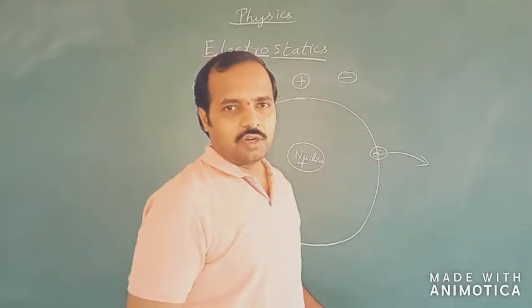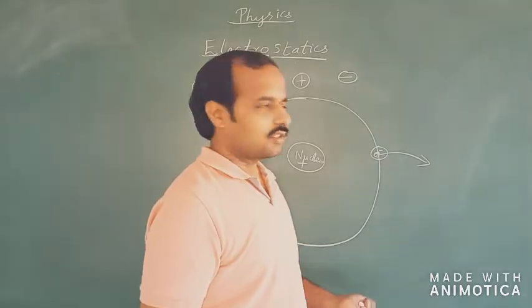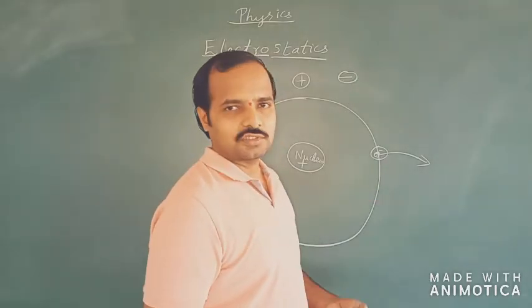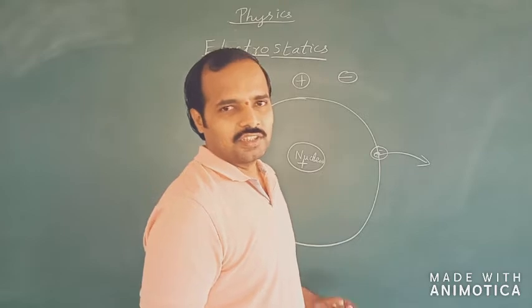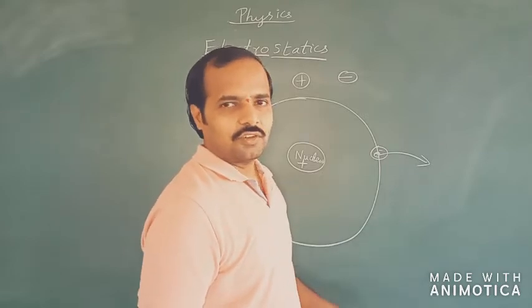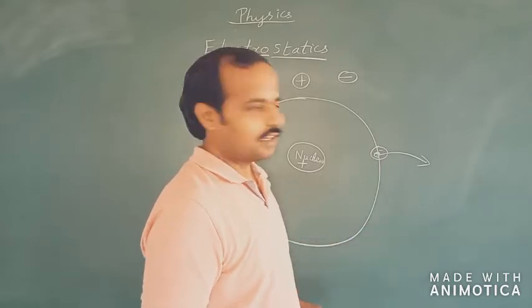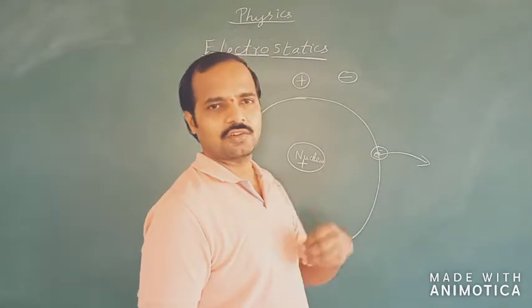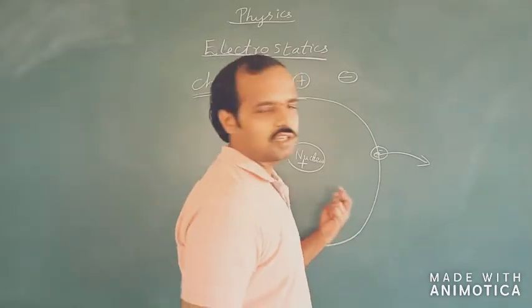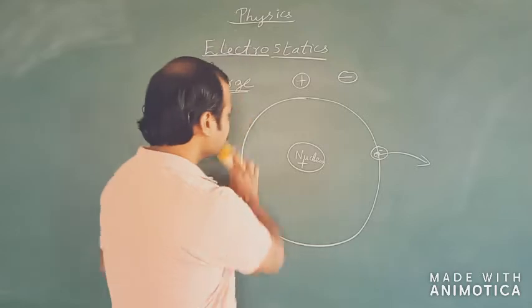So any body, if I have to charge it either negatively or positively, all I have to do is either add electrons onto the body to charge it negatively, or remove electrons from the surface of the body to charge it positively.